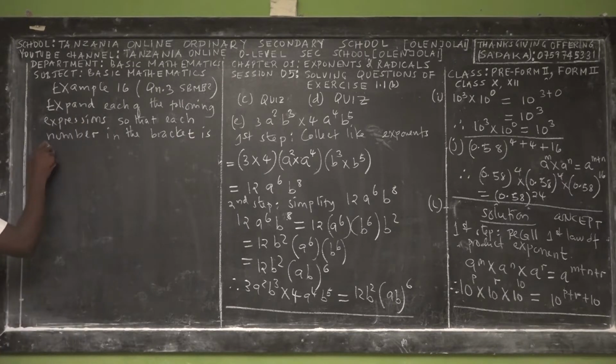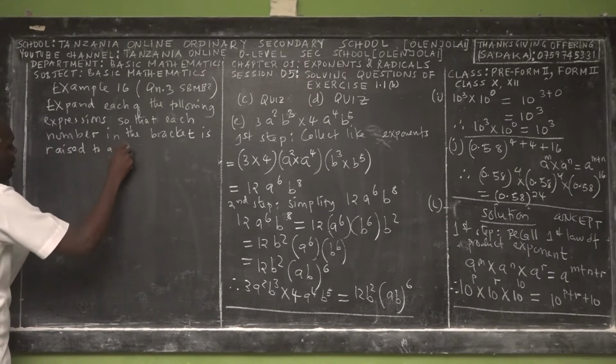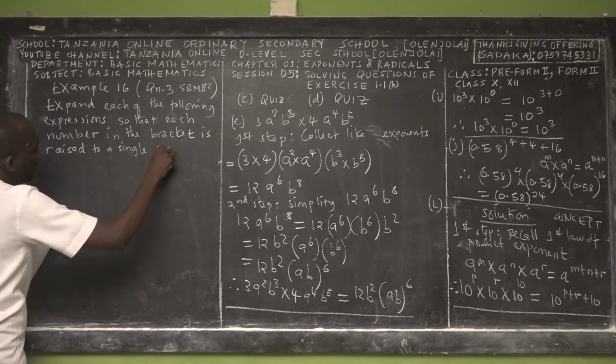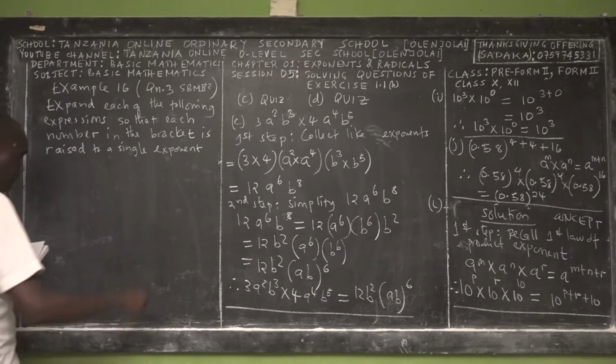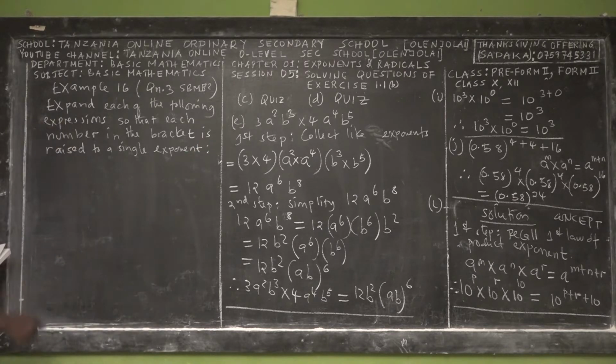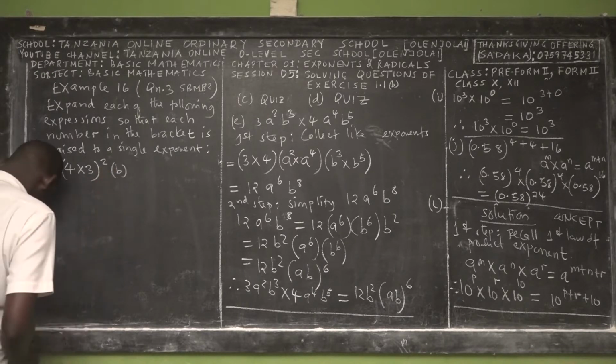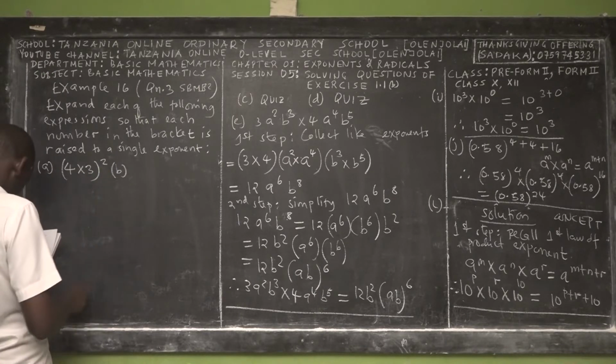Is raised to a single exponent. A single exponent. So also we have Roman A to J. So this is 4 times 3 squared. So then B.